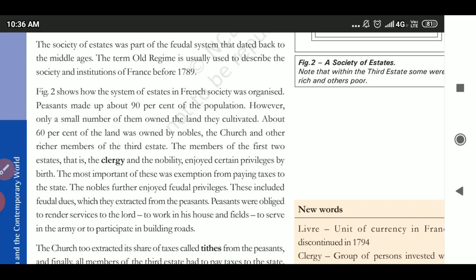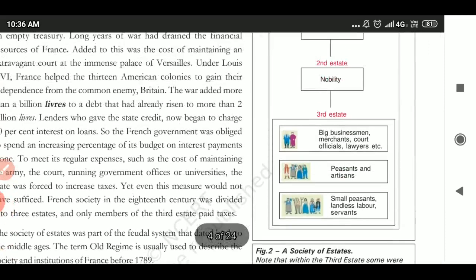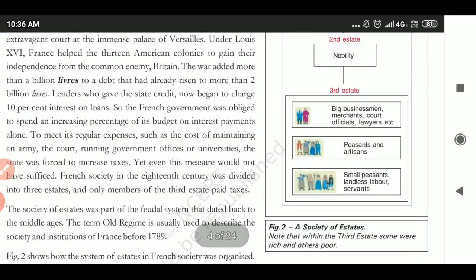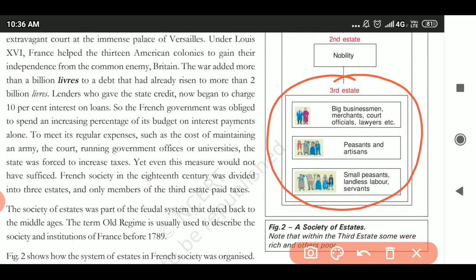As we know, the French society was divided into three estates, where the first and second estates were totally exempted from paying taxes, and only the third estate had to pay the taxes to the royal government. In that, 90% of the population was the peasant community.